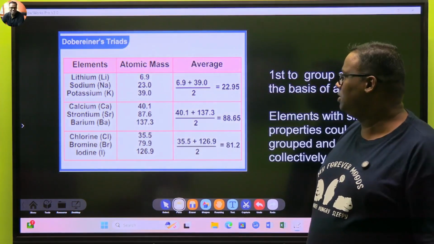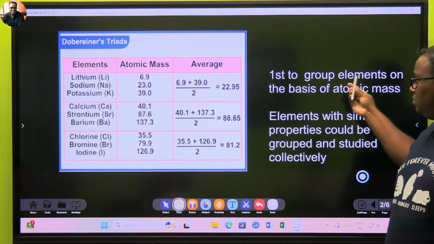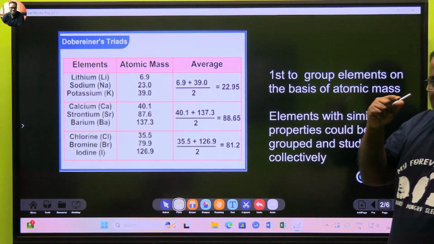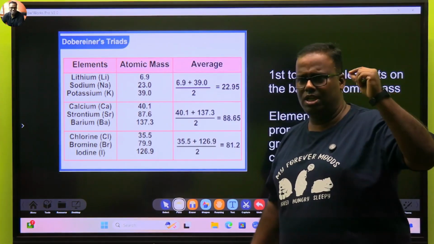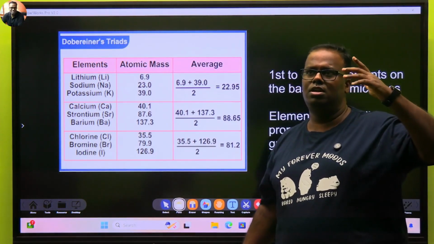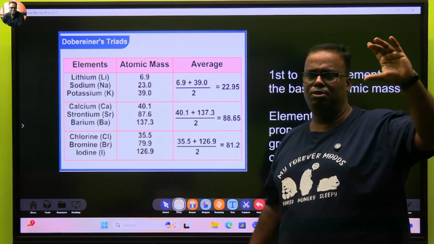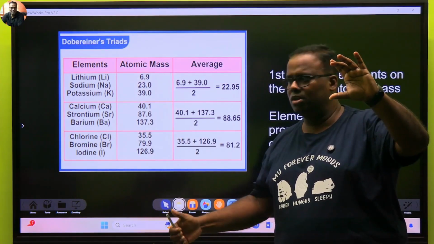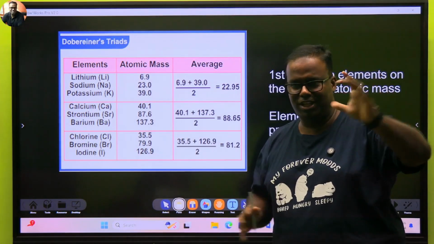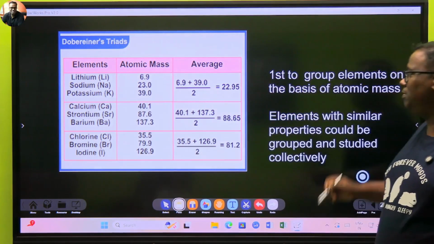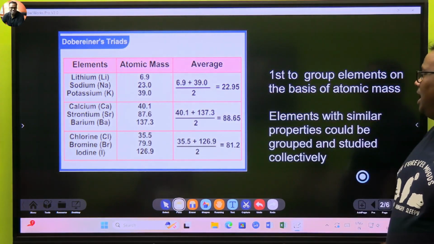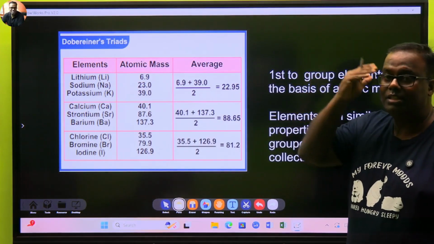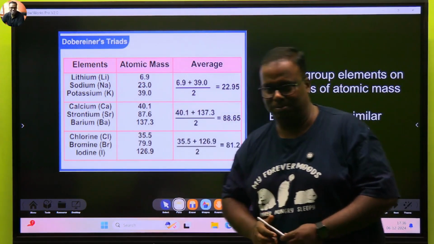The first positive outcome that he gave was that he was the first person to group elements on the basis of atomic mass. It means if you have atomic mass as a property, it can be used. Like today, how do you group your condiments in your kitchen? Breakfast type items, beverages, then cooking. Obviously, insecticide and pesticides won't be out there. They're at the utility section. So on the basis of atomic mass, he was the first person to group. And that thought process, that we can group elements, was first developed by Dobereiner.